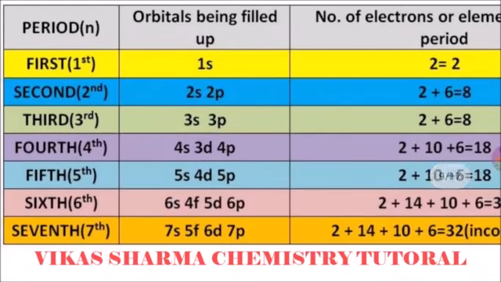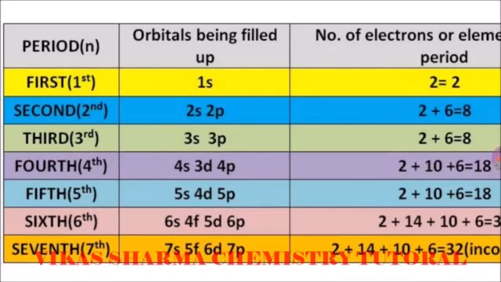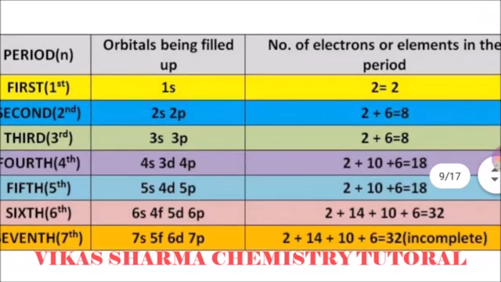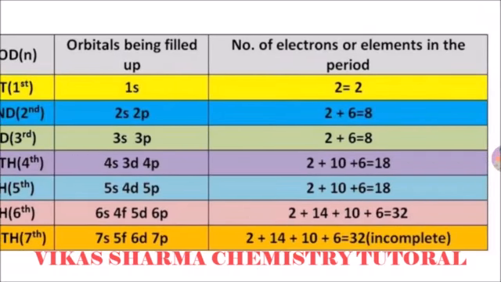In the fourth period, the orbitals are 4s, 3d and 4p. 4s holds 2 electrons, 3d holds 10 electrons, and 4p holds 6. So in the fourth period, there are 18 elements. Fifth period, the orbitals being filled are 5s, 4d and 5p, 2 plus 10 plus 6, 18. So the fifth period holds 18 elements. The next, sixth period, 6s, 4f, 5d and 6p, 2 plus 14 plus 10 plus 6. So the maximum number of elements is 32, and the seventh also has 32, but it is incomplete.